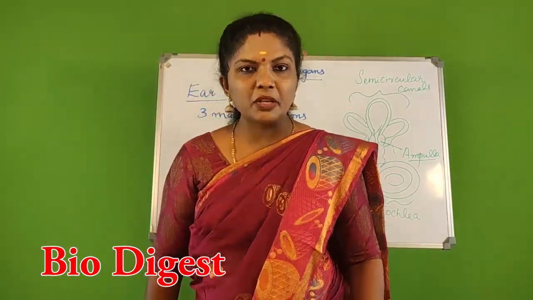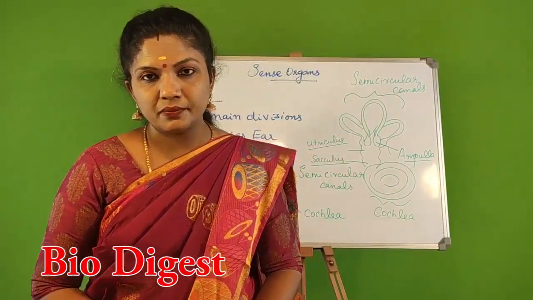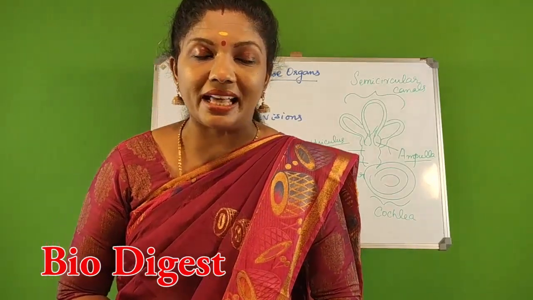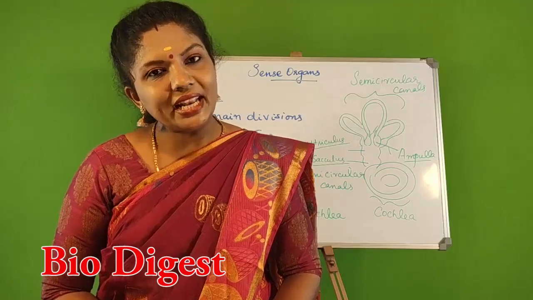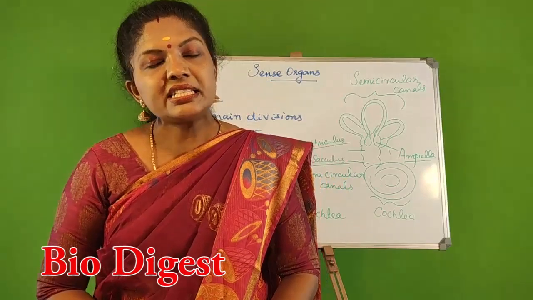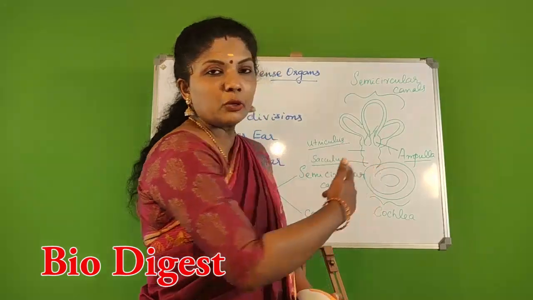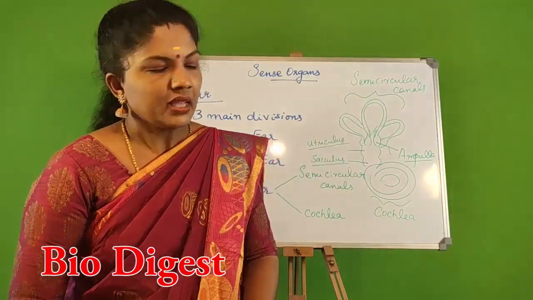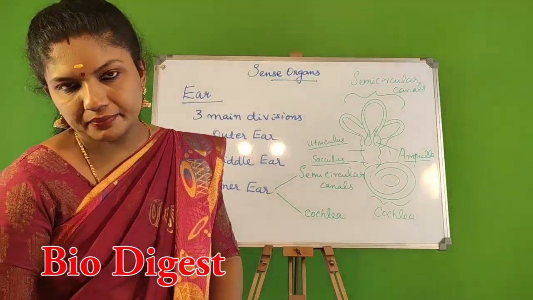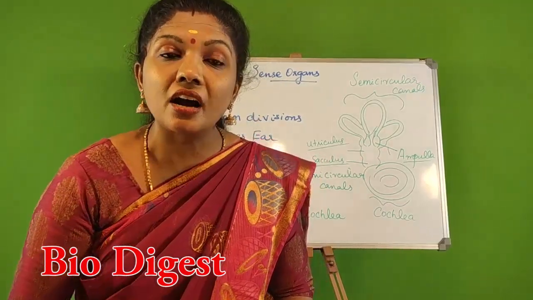So for the board exam, the question can come, what are the functions of ampulla or utriculus and sacculus? So how will you write the answer? Ampulla is concerned with the dynamic balance of the body, or dynamic equilibrium is brought about with the help of ampulla. Static balance is made possible with the help of utriculus and sacculus. Then comes the snail-like structure which is called cochlea. I told you it is like a snail which has 2.5 turns.